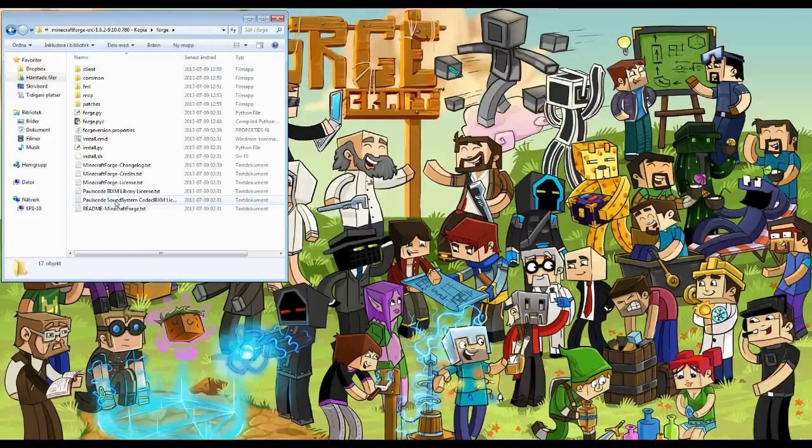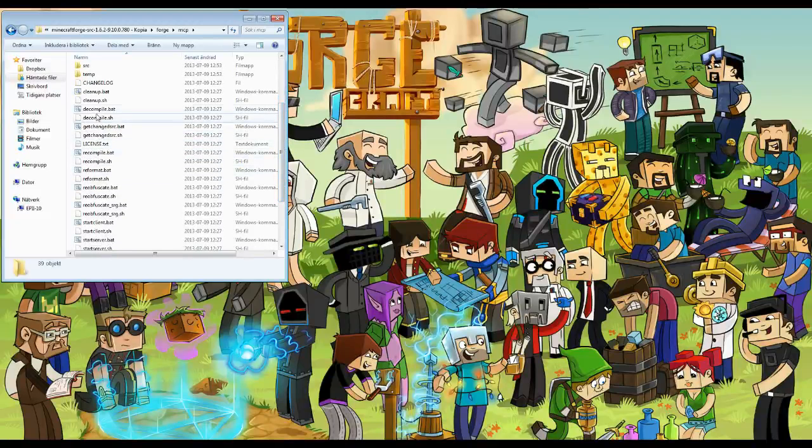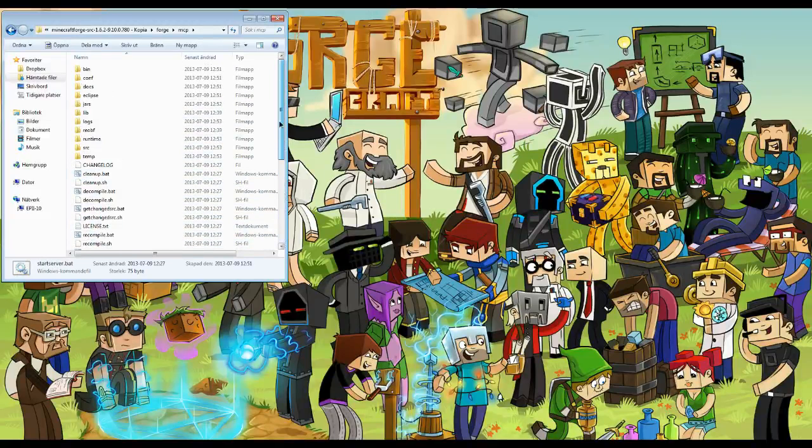When that's done, what we will have, if we go back here, is this version. As you can see, it's the exact same thing apart from this MCP folder, and that's the one we want. Inside here we have a lot of different files. We can decompile, recompile, re-obfuscate, start the client, start the server. So there are a lot of things here, and maybe more importantly, we have the source.